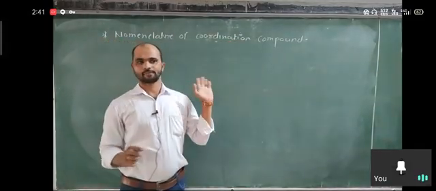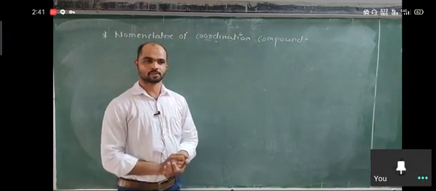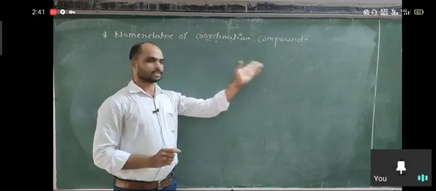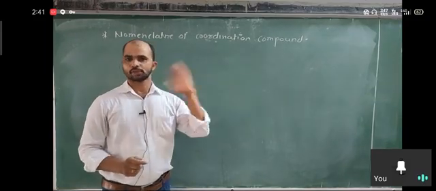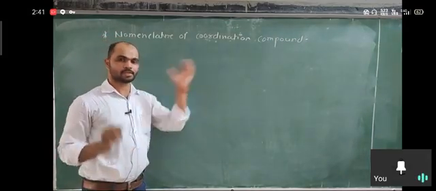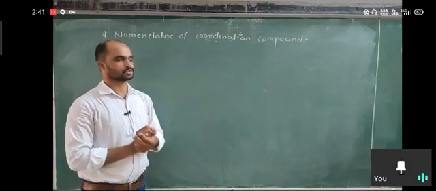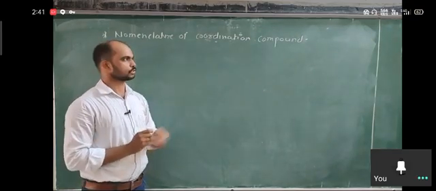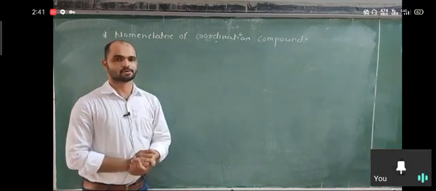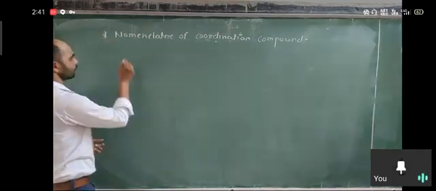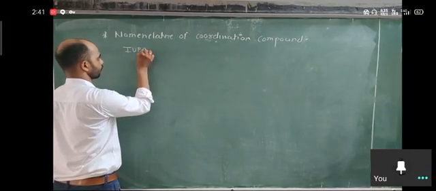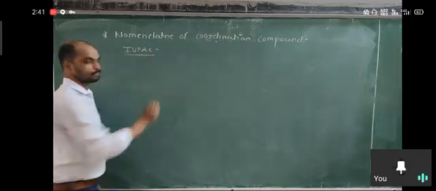how do we give the name for the coordination compounds? Are you familiar with the rules for organic chemistry? Select the longest chain, numbering starts from the functional group and so on. But here, there are also names for inorganic compounds and coordination compounds. So to give the name for this special class of compounds, coordination compounds, there is a naming committee. It is the IUPAC. Are you familiar with this IUPAC?